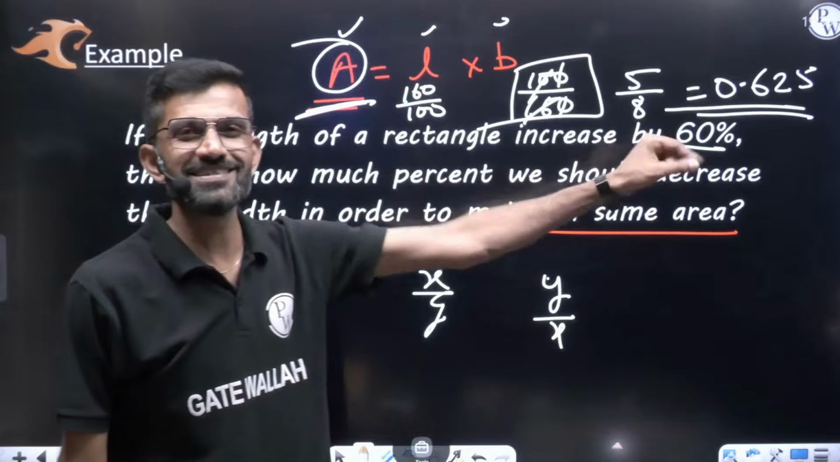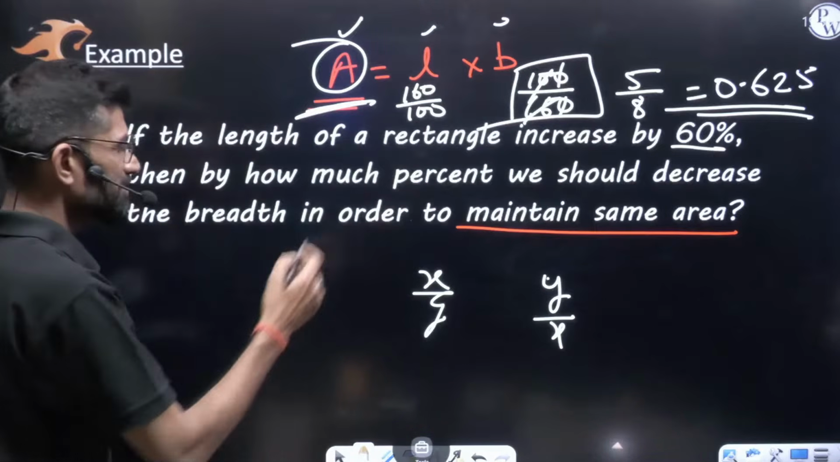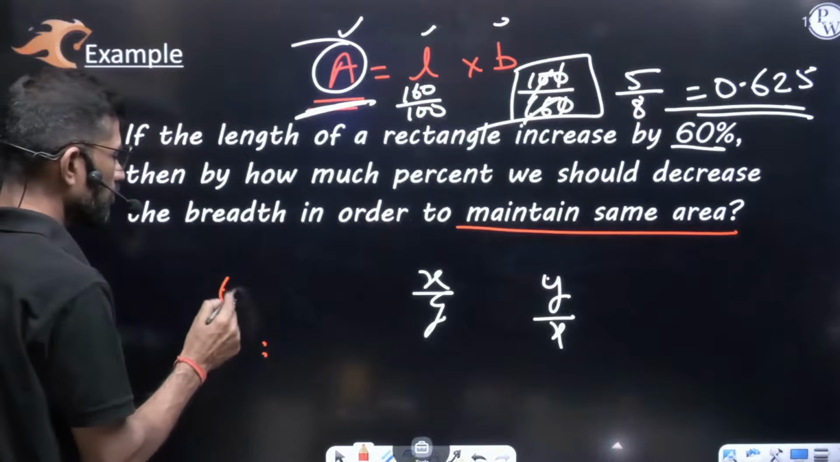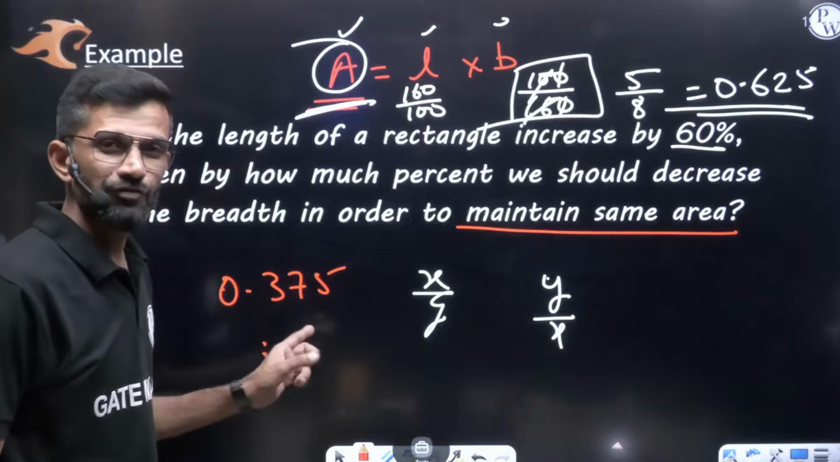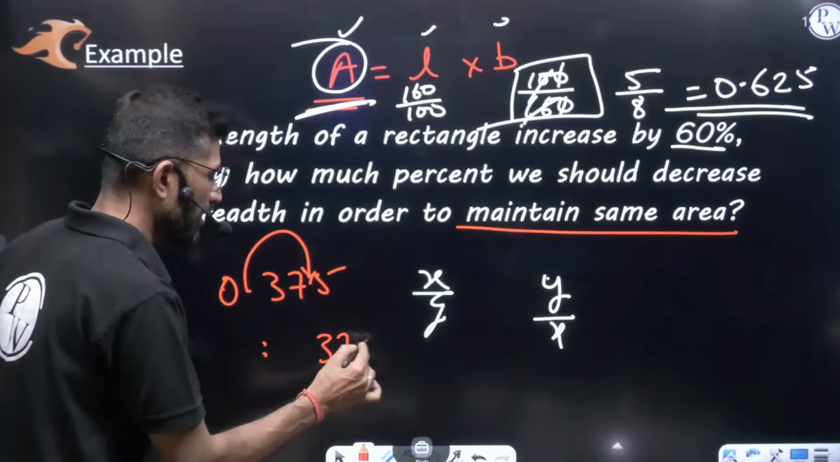Again, is it more than 1 or less than 1? So my dear friend, this is less than 1. How much less than 1? So how much less? 1 minus 0.625. How much less than 1? 0.375. This much less. This value we have to mention in percentage. Two decimals to the right means 37.5%.